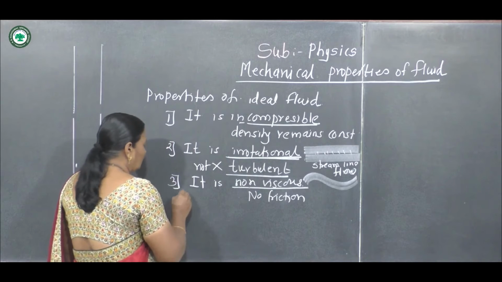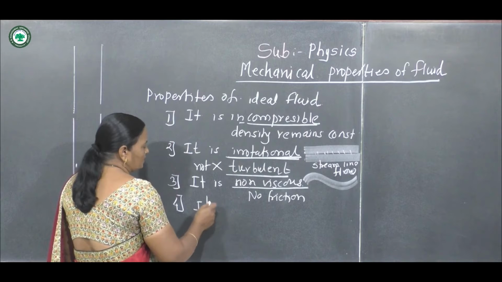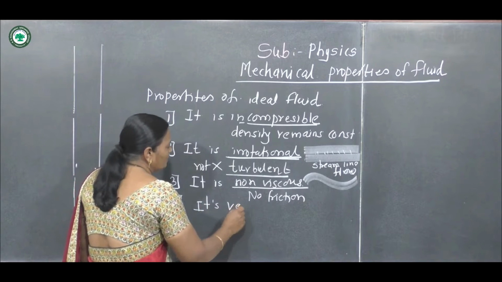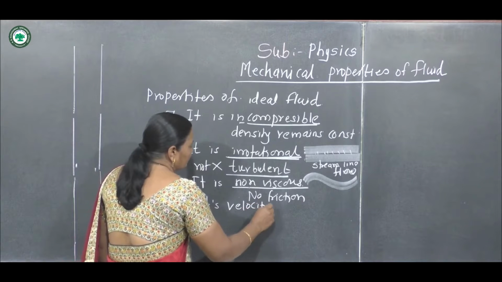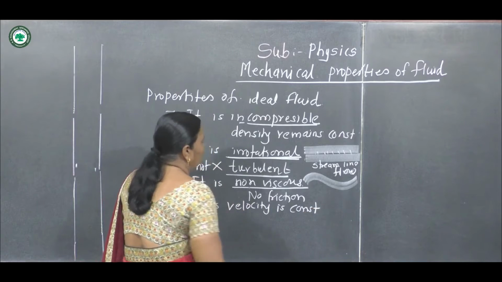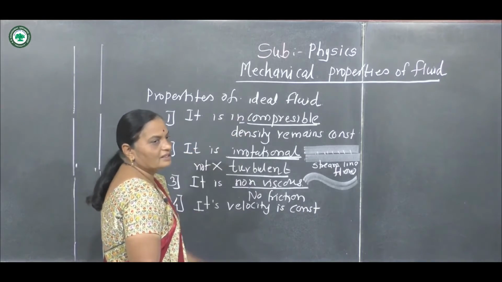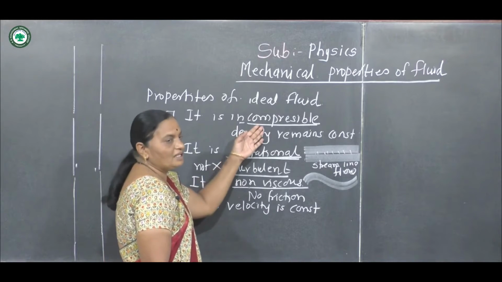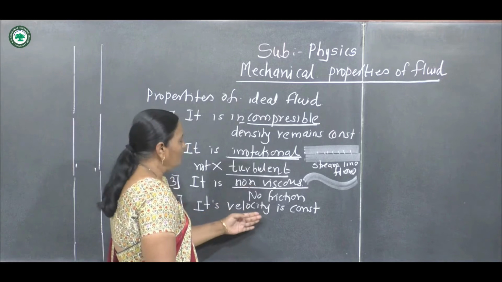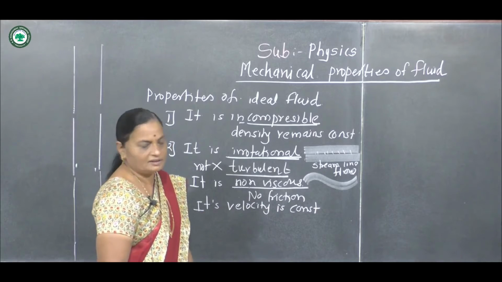Now the fourth property is that the velocity is constant. These are the properties of ideal fluid. The ideal fluid must be incompressible, irrotational, non-viscous, and the velocity of the fluid is constant.